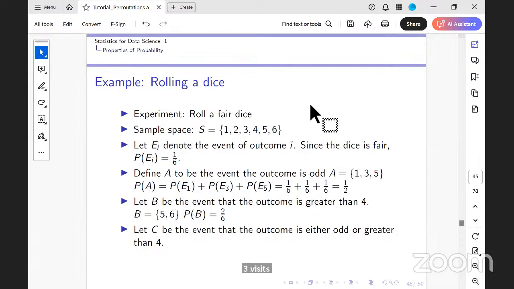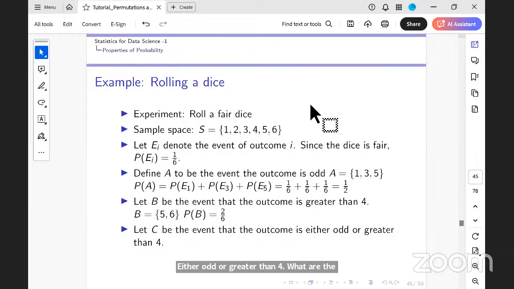I'm asking what are the outcomes. 1, 3, 5, 6. Do you all agree? I didn't say and. It is either odd or greater than 4. Odd is 1, 3, 5, or greater than 4 is 5, 6.